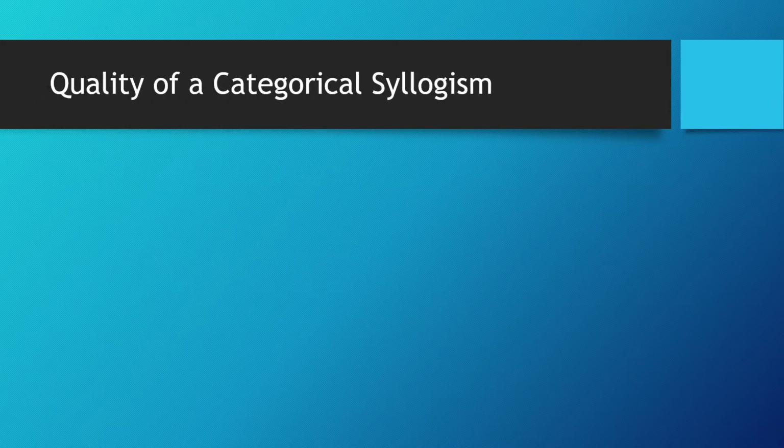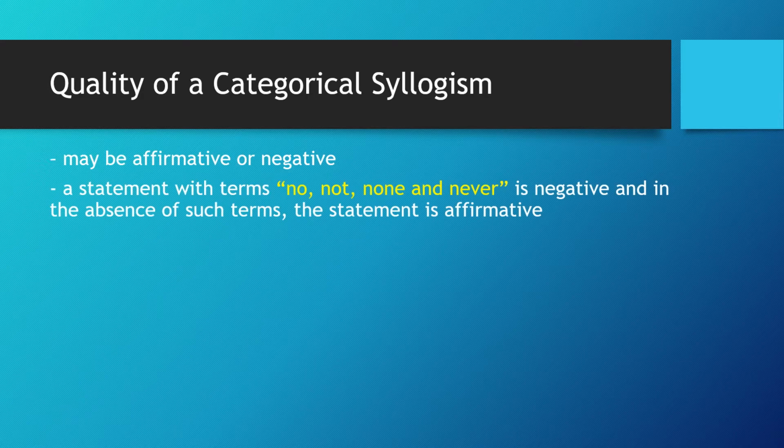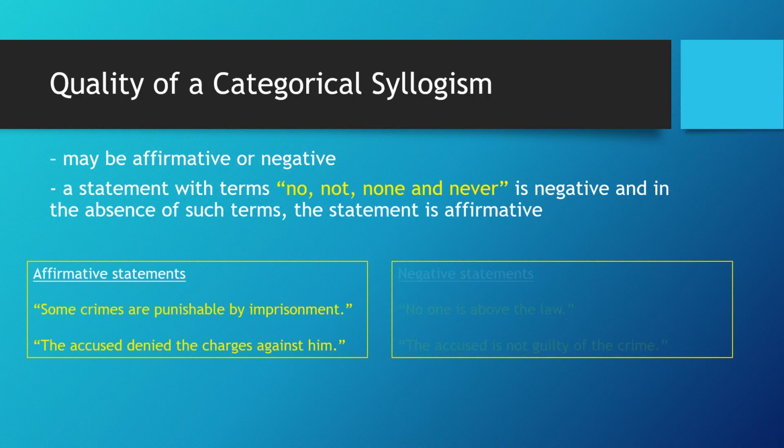The quality of a categorical syllogism may be affirmative or negative. A statement with terms no, not, none, and never is negative, and in the absence of such terms, the statement is affirmative. Here are some examples of affirmative statements and negative statements. You may pause this video and observe their differences.